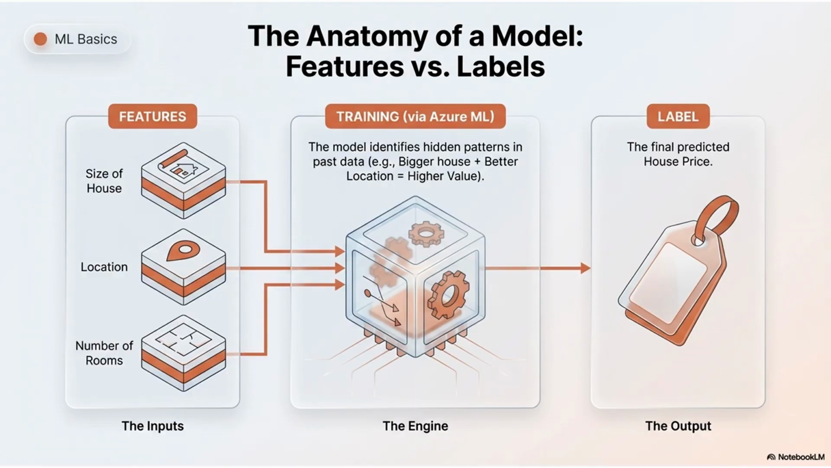Let's look at the anatomy of a model. Imagine we're predicting house prices. The inputs like size, location, and the number of rooms are called features. We feed these into the engine to train it. The final output, the actual price the model predicts, is called the label. Features are what the model looks at. The label is what the model is trying to solve for.